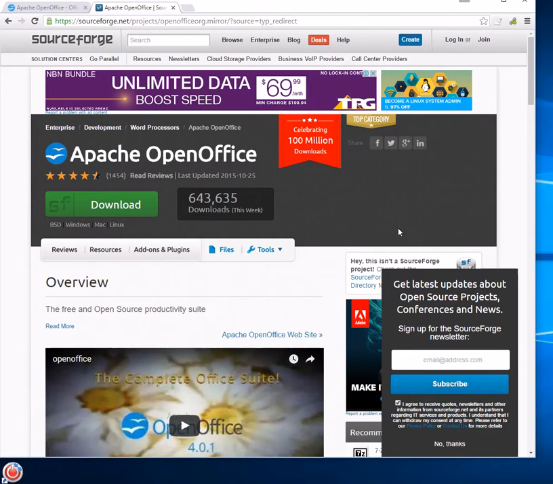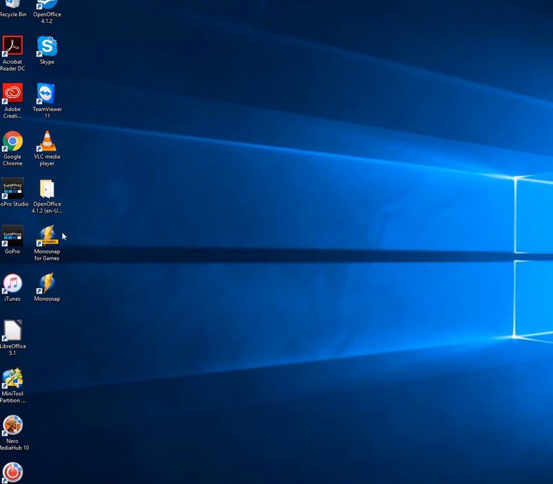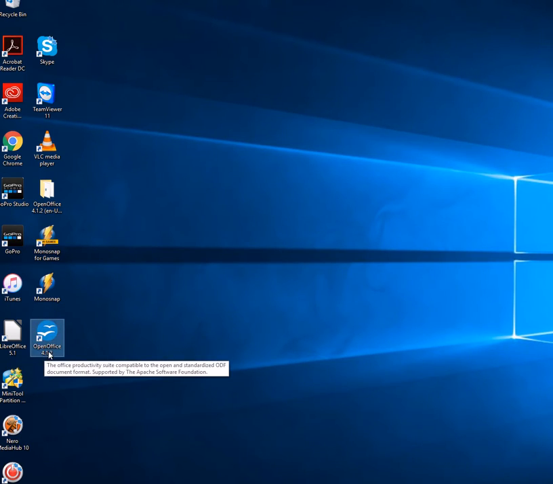Usually you will have to restart your computer to complete the program, and I'm just going to go ahead and show you here. We now have an OpenOffice folder shortcut on our desktop. It looks like this. Okay, great. So if you go ahead and restart your computer, you'll be ready to use OpenOffice.